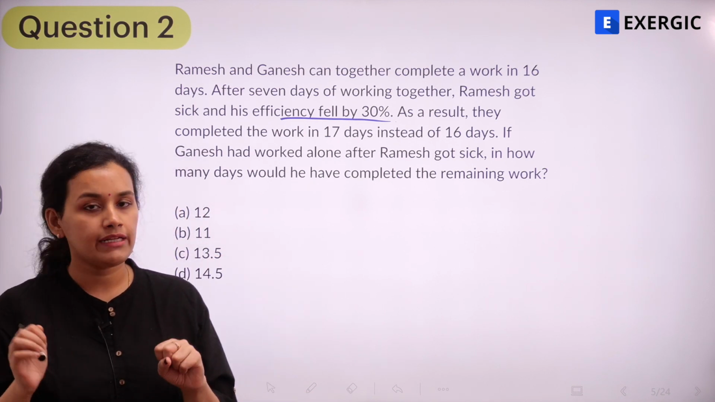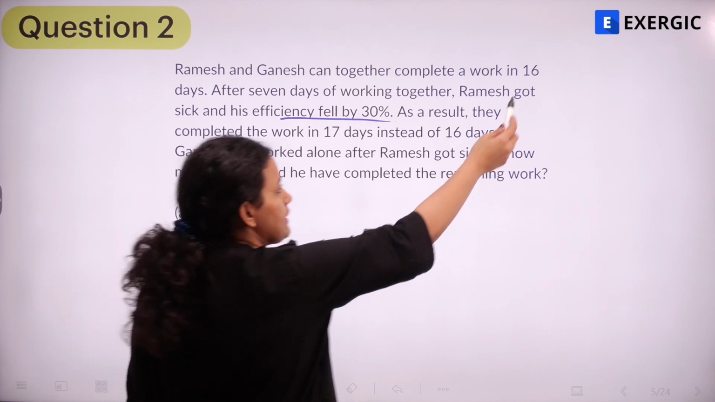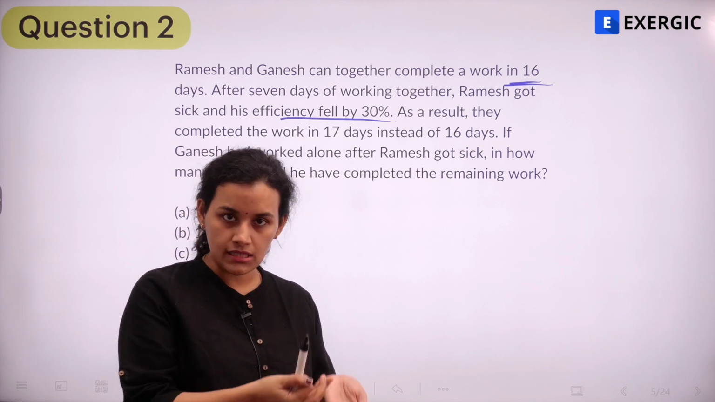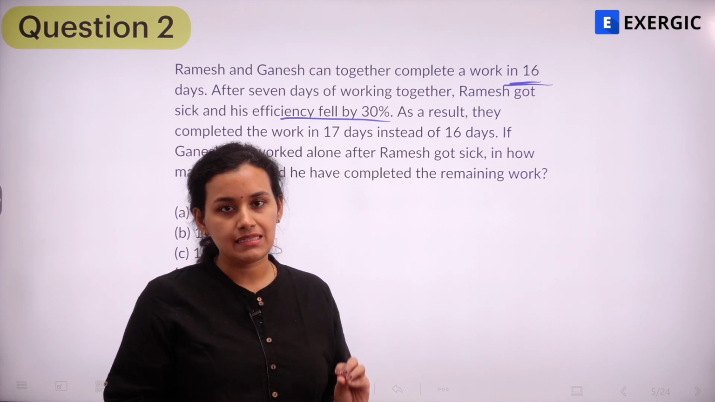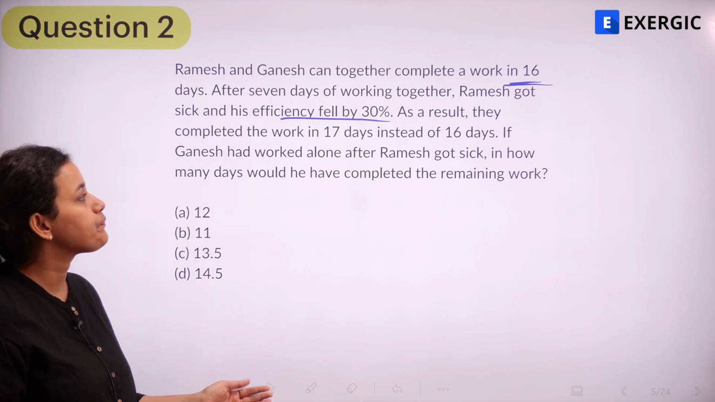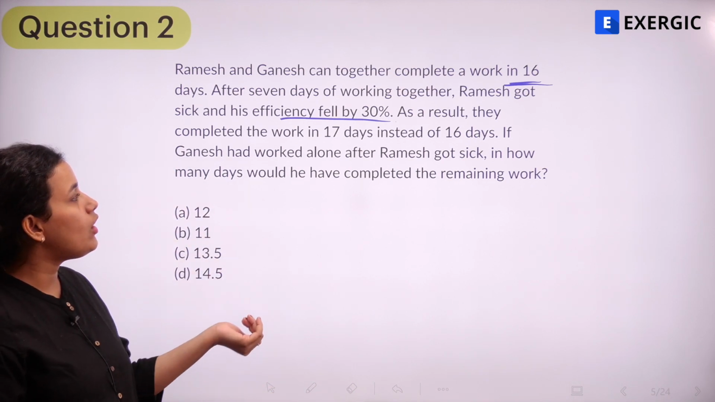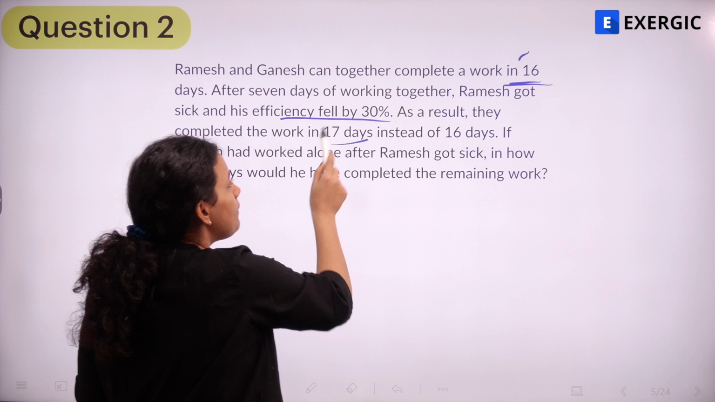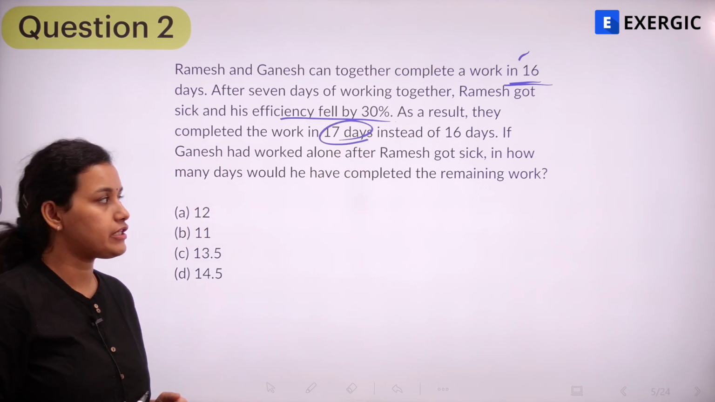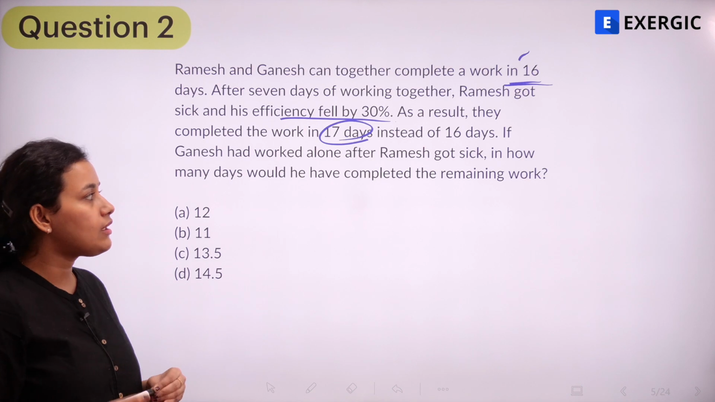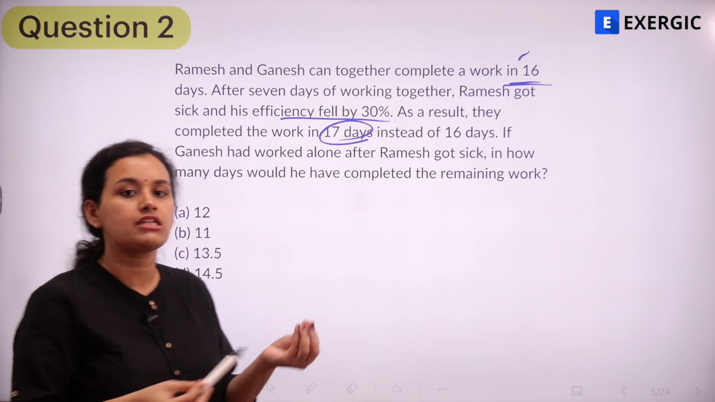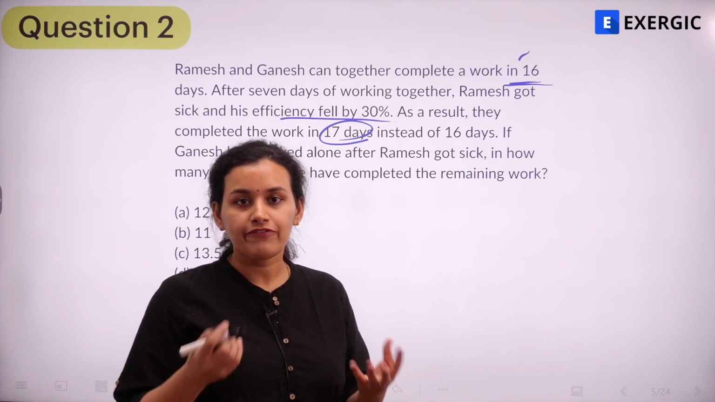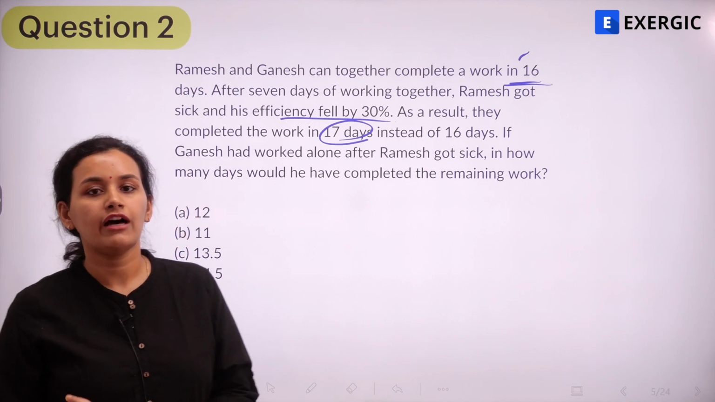So if they are both in good health, they would have completed the work in 16 days. But what happens instead? 7 days they work together and then Ramesh falls sick, but Ramesh continues working with less efficiency. So 30% less efficiency. And because of that, they complete the work in 17 days instead of 16 days. So initially they were supposed to complete in 16 days, but now they are going to take 17 days to finish the work. So if Ganesh had worked alone after Ramesh got sick, so what if Ramesh did not continue with the work? What if Ramesh stopped his work after falling sick? Then in how many days would Ganesh have completed the work?